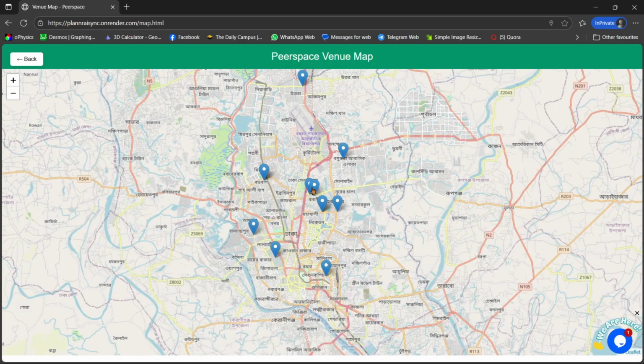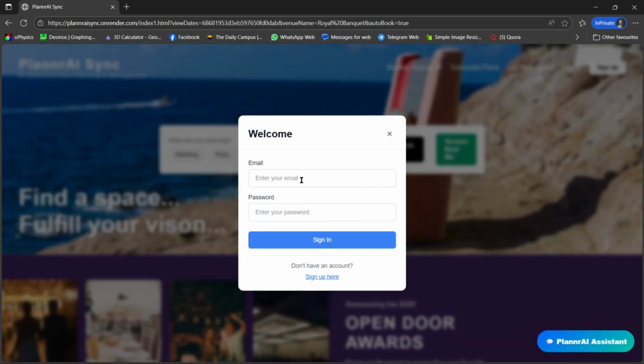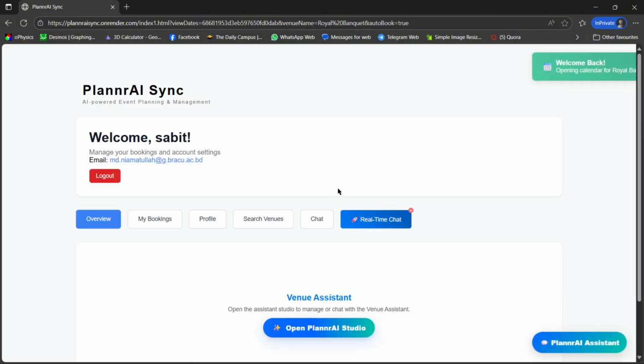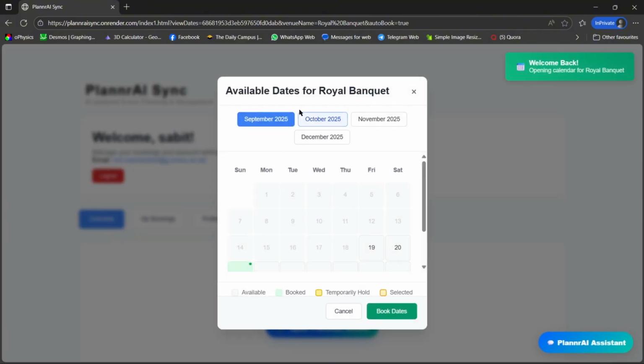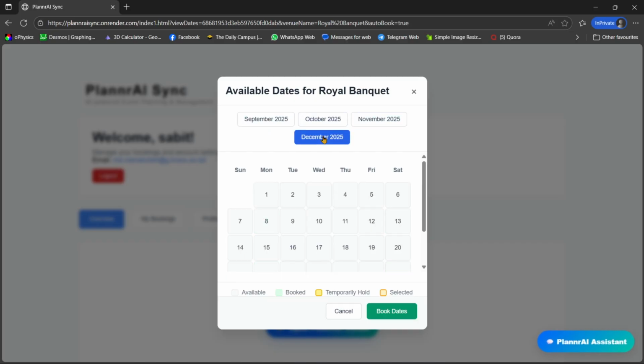So okay, let me make a demo booking from here. I'm entering my credentials right now. The authentication is AWS based. This is the user homepage where I can select upcoming months like October, November, and December.